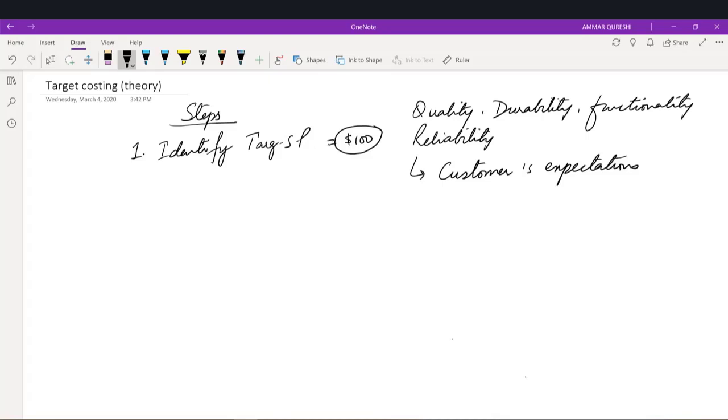So there's no need to provide extraordinary durability or very high technology if the customer is not willing to have that. For example, if we are developing a mobile phone targeting people in their 60s or 70s, then we don't need to provide a lot of extraordinary features. For them, the normal mobile phone with the normal Android feature is perfectly fine. They are not crazy about selfies. So we have to keep in mind what kind of customer we are targeting, right?